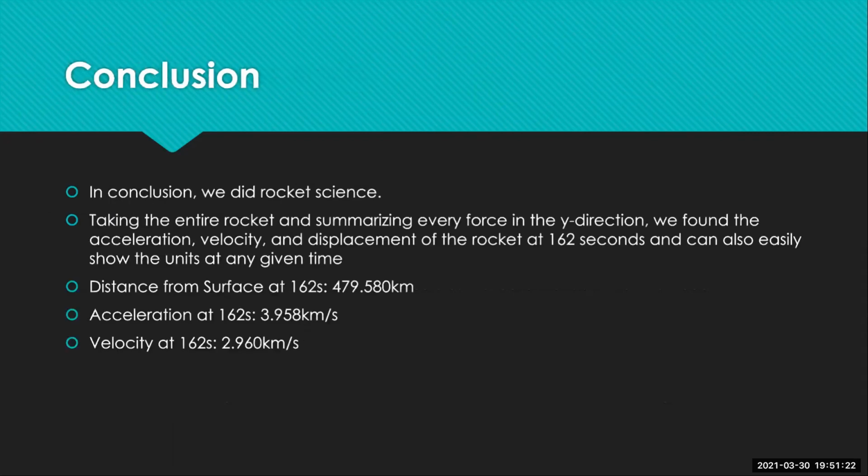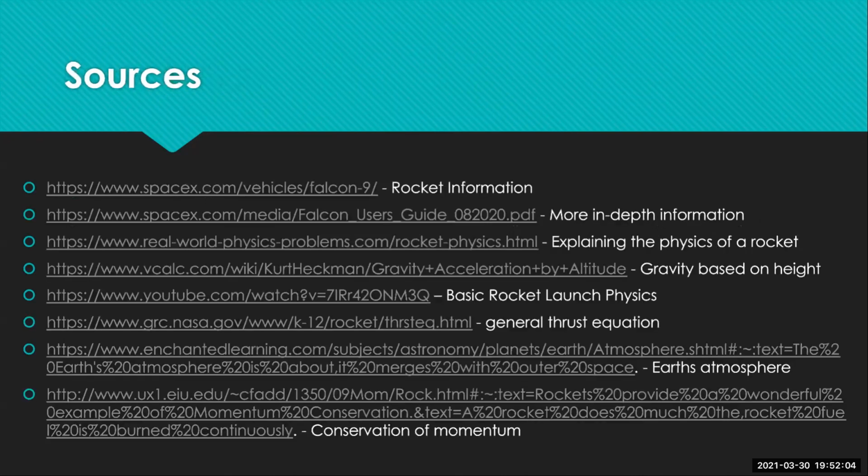So to conclude, we kind of did rocket science. We found some of the forces in the y direction, and we also found displacement at our final time and actually at any given time because of our simulation that we made. And we can find acceleration at any time and velocity at any time. But for our final time, we have the distance of 479.58 kilometers. We have our acceleration of 3.958 kilometers per second squared, that should say. And we have our velocity of 2.96 kilometers per second. We have a bunch of sources.